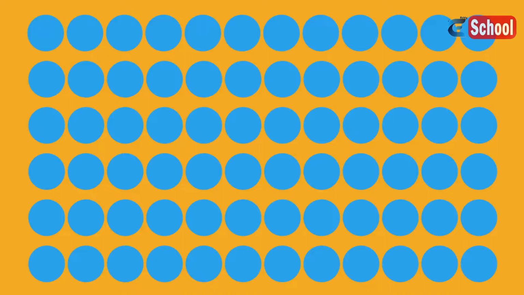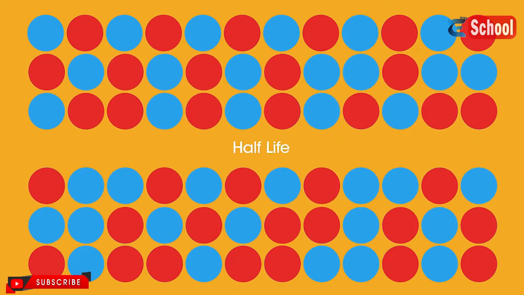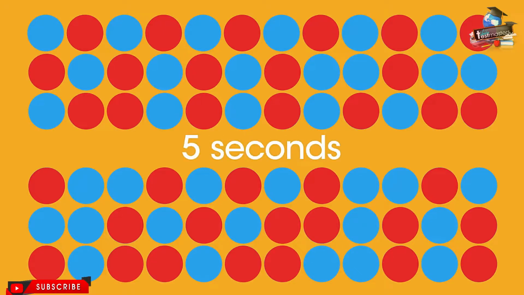But we can say, if we have a large enough number of atoms, then decay will happen somewhere in a sample. If we time how long it takes for half of the atoms to undergo decay, we have a measure, half-life, of a rate of decay. You have just seen about half of the atoms decay, and it took 5 seconds. So the half-life is 5 seconds.